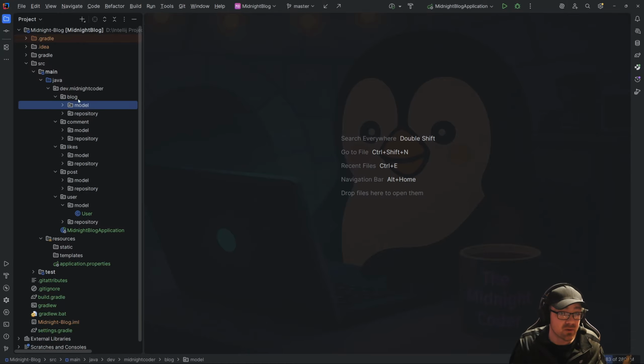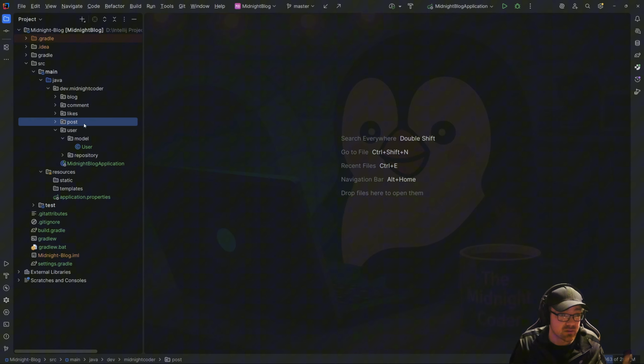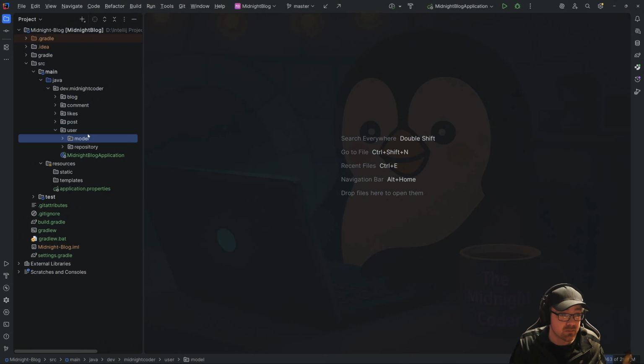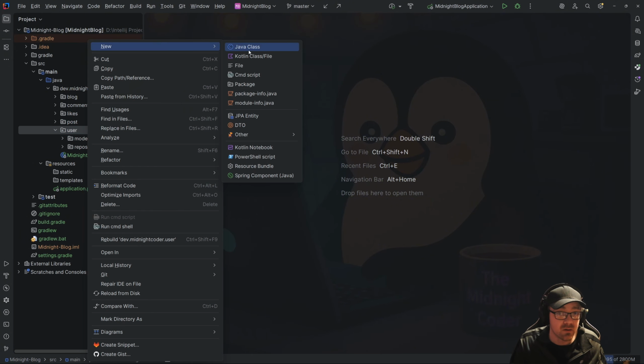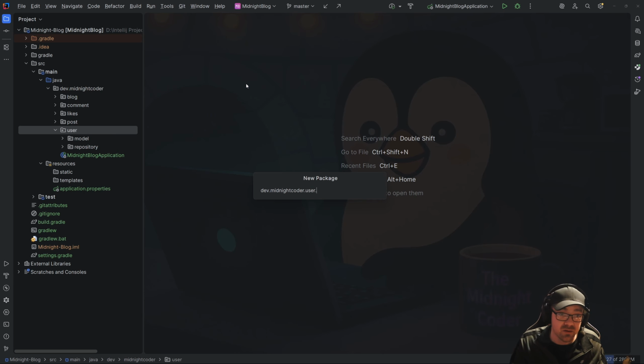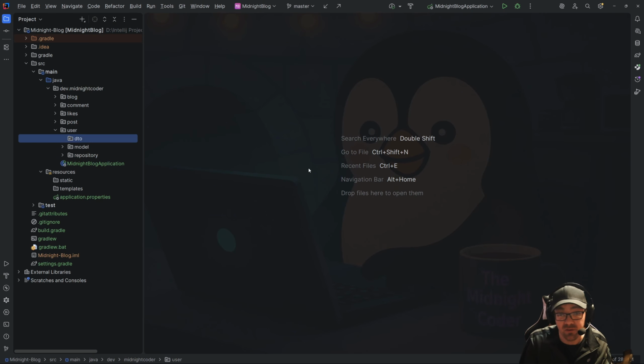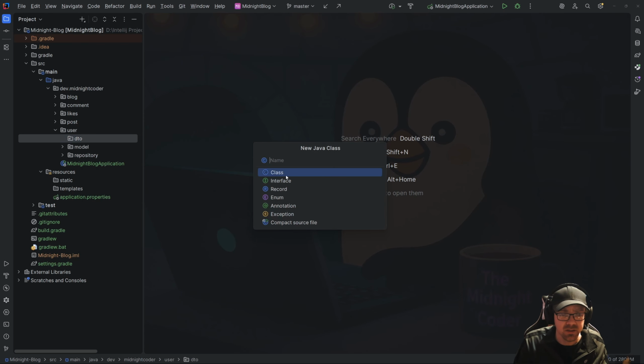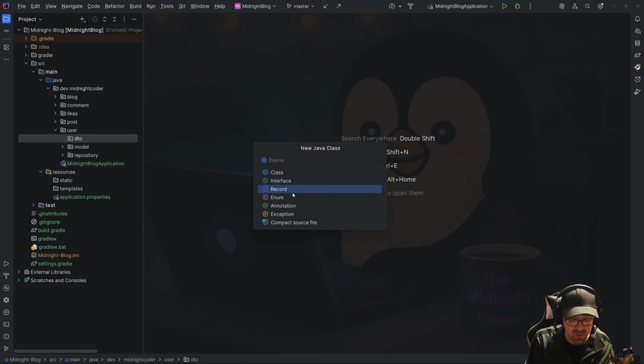Now, let's talk about the authentication process, because this is where some things get fun. So in here, we are going to start out with a DTO package. We need to make some data transfer objects because these are just some stuff that we're going to be modeling around. In here, we're going to make a new Java class, which is going to be a record, and this one is going to be auth request.